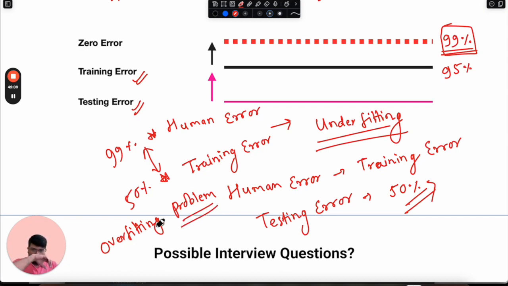Overfitting is when our model was able to find the relationship by using the training data, but failed to generalize that learning on the testing data. That's why the gap between training error and testing error is very huge, and our model is suffering from the high variance scenario, which is the overfitting problem. And the possible solutions you definitely know.